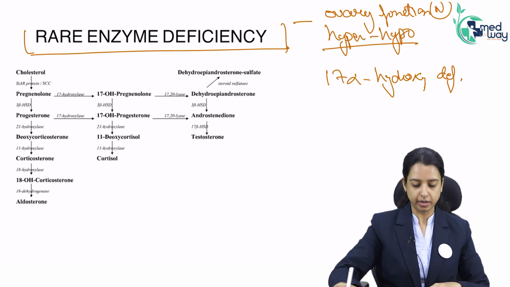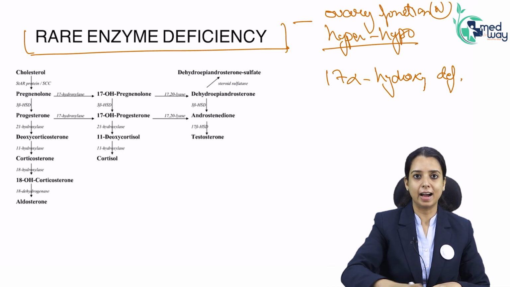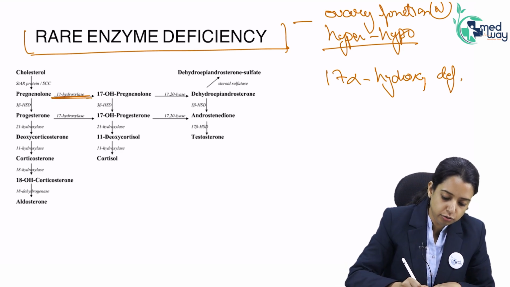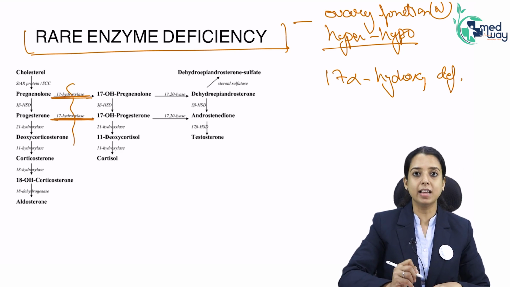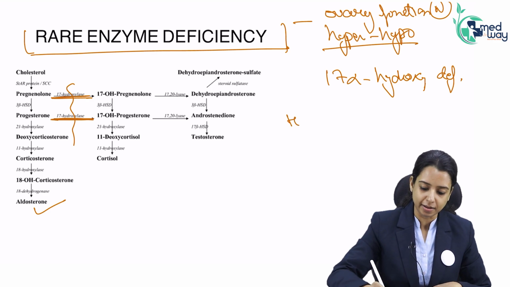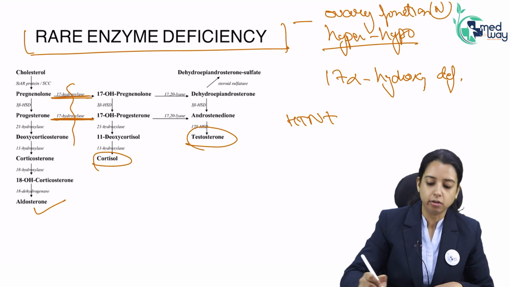What is it doing? 17-alpha hydroxylase. See, this is a very scary chart, I know, of androgen and steroid synthesis. So here is the 17-alpha hydroxylase. Can you see here? This is 17-alpha hydroxylase. When this enzyme is deficient, what is happening? A lot of aldosterone is being secreted. So obviously, the patient will have hypertension. But there is no cortisol and there is no androgen.